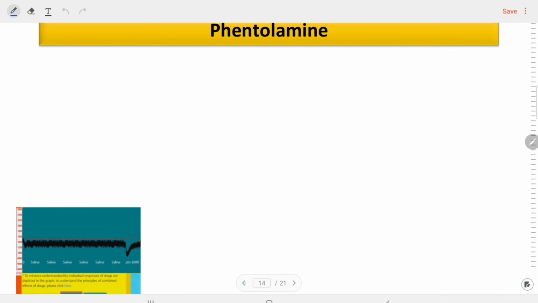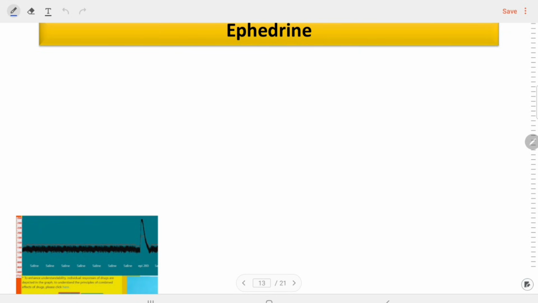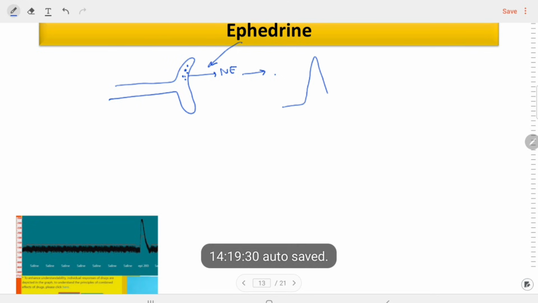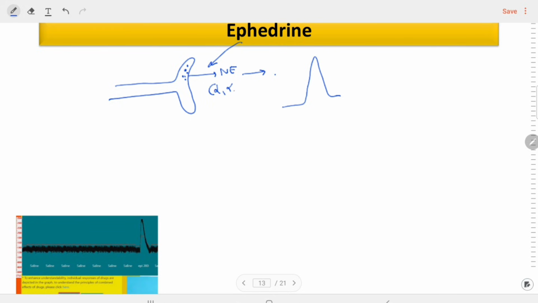Let's come to the ephedrine. Ephedrine is the drug that acts through the noradrenaline release from the presynaptic neurons. The level of noradrenaline is released through the ephedrine. So if the noradrenaline is released, and we know the noradrenaline will cause the increase in BP due to the activation of the alpha 1 receptor, because this acts on the alpha 1, alpha 2 and beta 1.